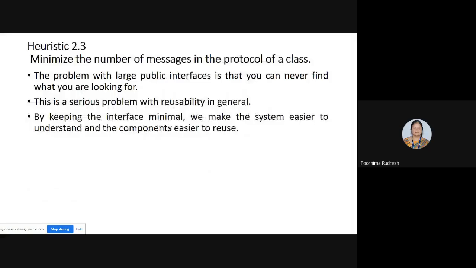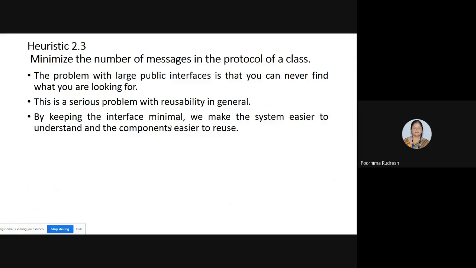Next, we'll move on to heuristic 2.3. Heuristic 2.3 says that we should minimize the number of messages in the protocol of a class. Means keep the number of messages as minimum as possible. If not, the problem arises.